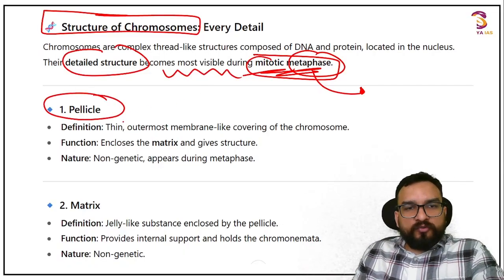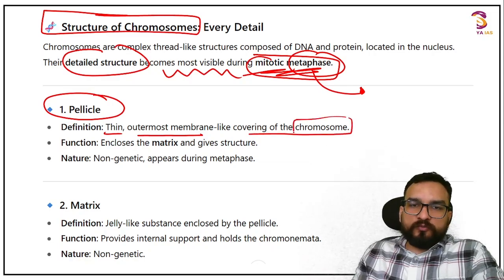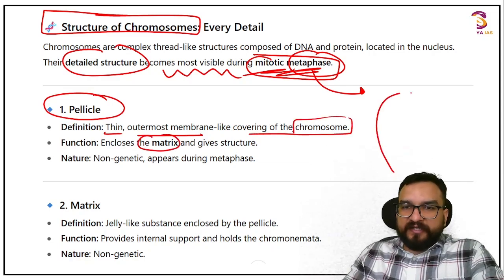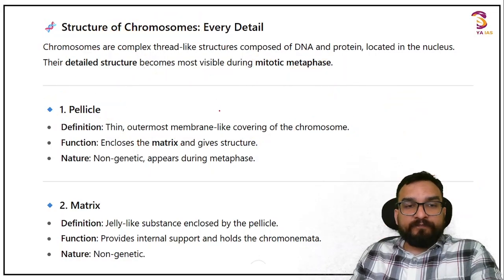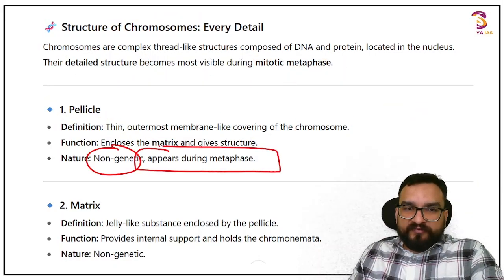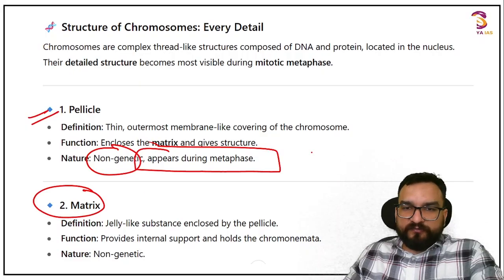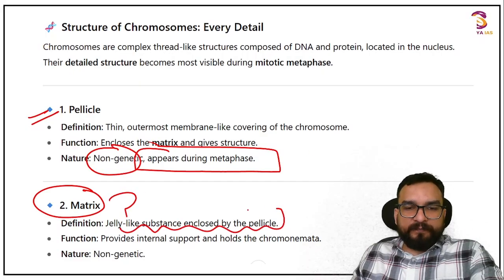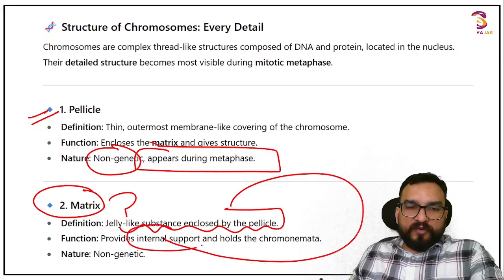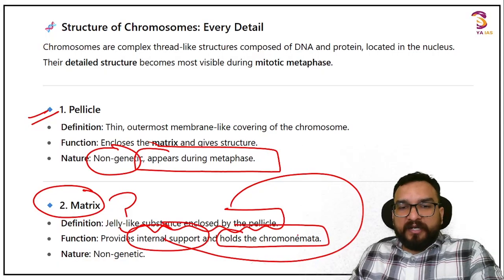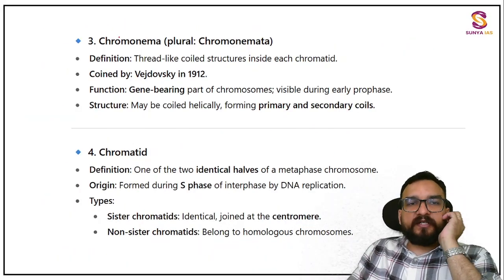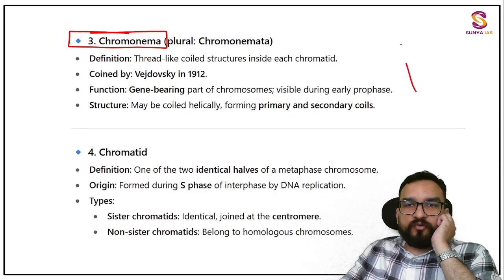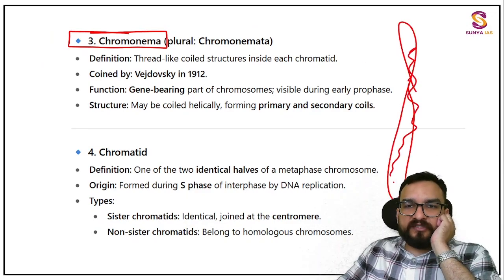Okay, pellicle, I have told you, is the thin outermost membrane covering of the chromosome. It encloses the matrix. What is matrix? Over here, this is the chromosome. The inside material is the matrix. The same inside material of mitochondria is also known as matrix, right? It is non-genetic and appears during metaphase. Matrix is a jelly-like substance enclosed by the pellicle. It provides internal support and holds the chromonemata. ठीक है, chromonemata, chromonema को ही बोलते हैं यहाँ पर हम. ठीक है, the matrix is non-genetic. This is genetic over here, the chromonema, which I have told you about, the structure which you are seeing like this. ठीक है.